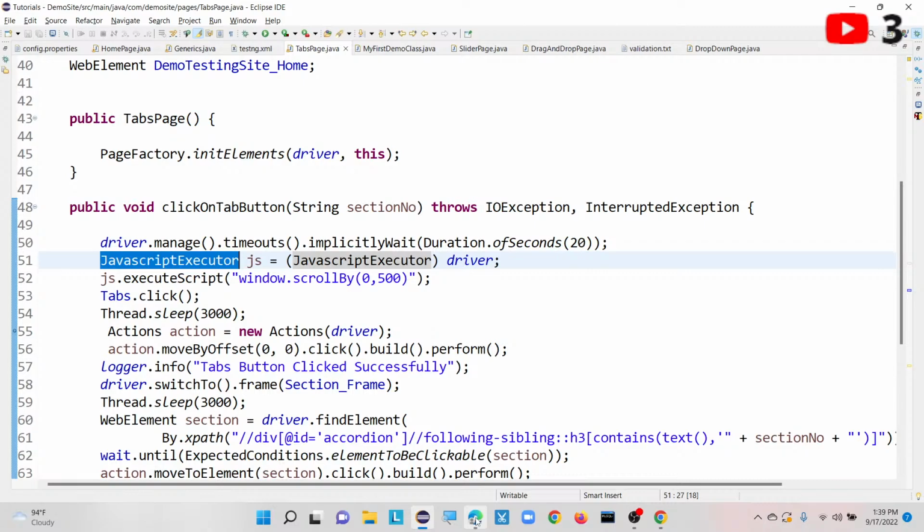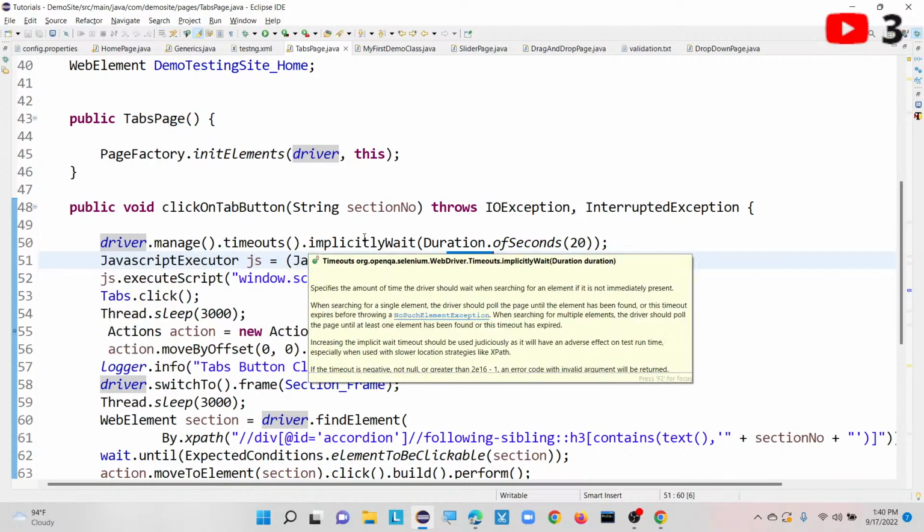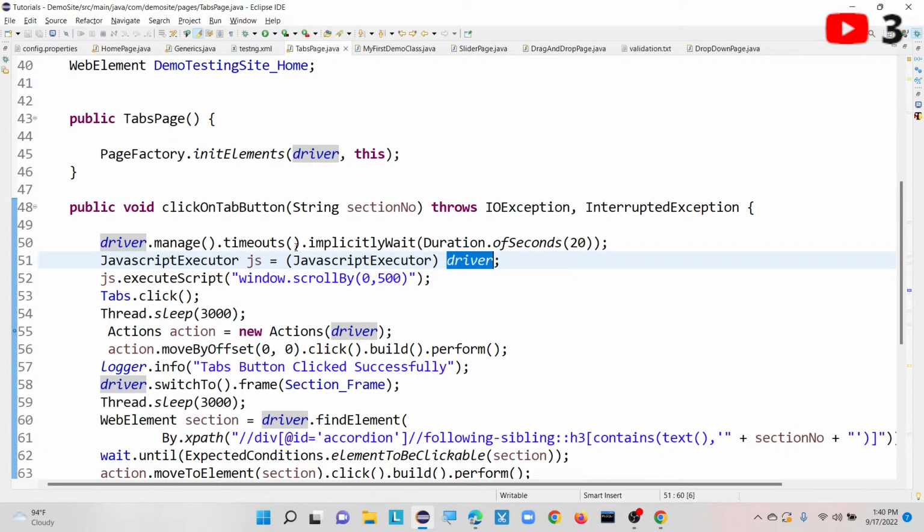So JavaScript executor is an interface, and it indicates that a driver can execute the JavaScript. Here you can see it indicates that a driver can execute the JavaScript.